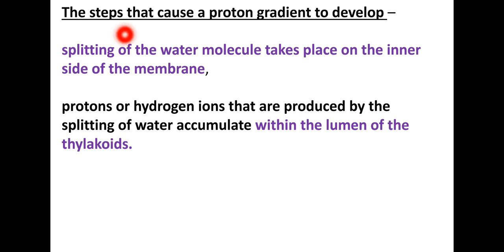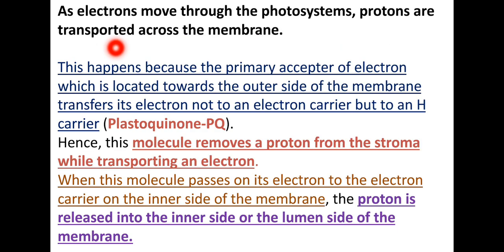So if you observe once again how the proton gradient is developing: when the water molecule is split, there is a creation of more hydrogen and accumulation of hydrogens within the lumen. In the next part, when the electron is transporting along the electron transport system, not only the electron but the proton also is transported. So the proton was taken from the stroma side and released into the thylakoid lumen.